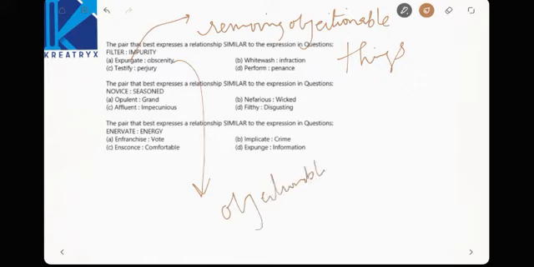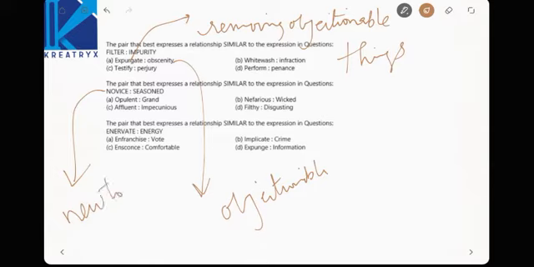So the relationship will be expurgate and obscenity. Okay, next one, the pair that best expresses a relationship similar to the expression in the question. Novice, seasoned. Novice means new to, seasoned. So the relationship is the same.